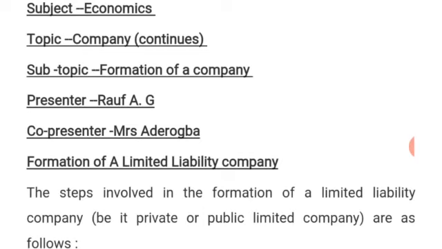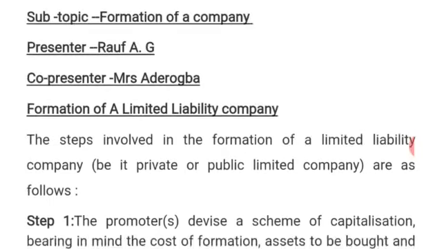That is, whenever they want to raise money, they can call members of the public to come and take part in their company, to come and buy their shares. Also, as far as a public company is concerned, its name must end with PLC. For example, First Bank PLC is an example of a public company.